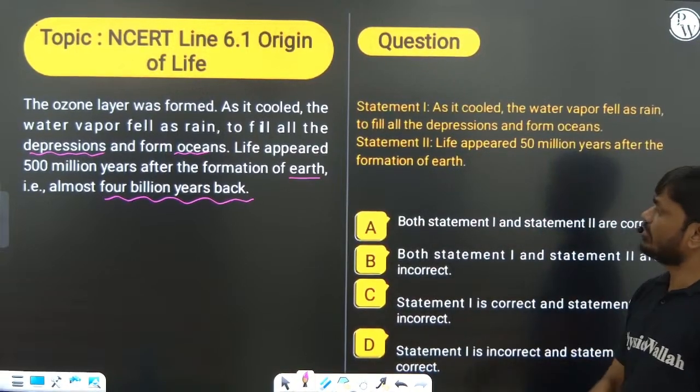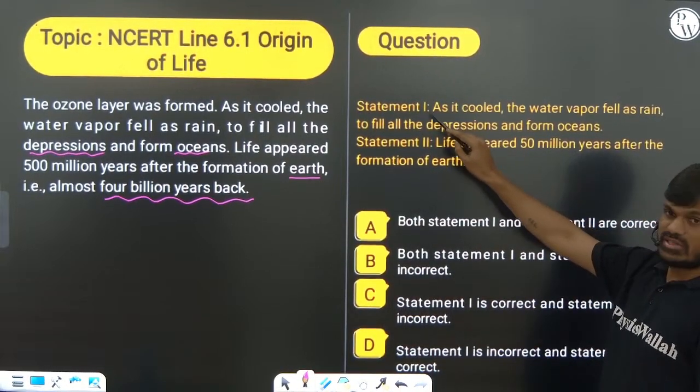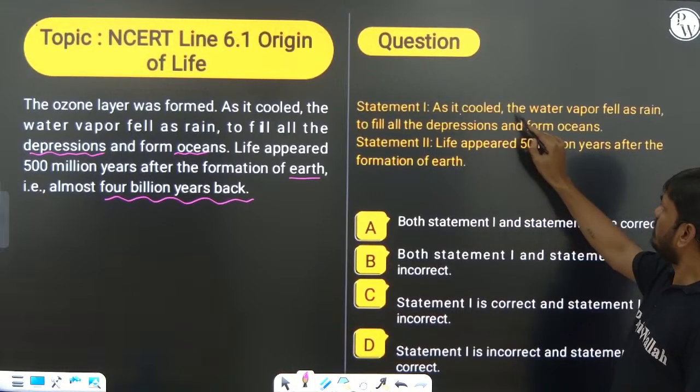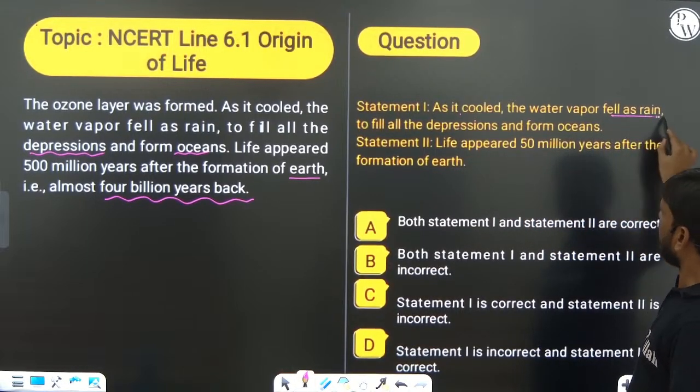Question, you can see. Right, statement 1: as it cooled, the water vapor fell as rain. Yes.